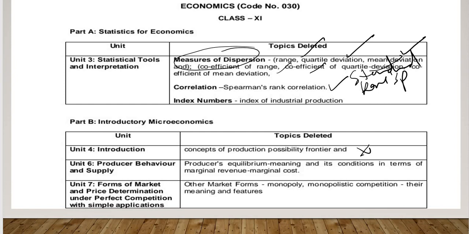And market forms, already oligopoly was gone. So only perfect competition has to be taught, as monopoly and monopolistic competition have been deleted.